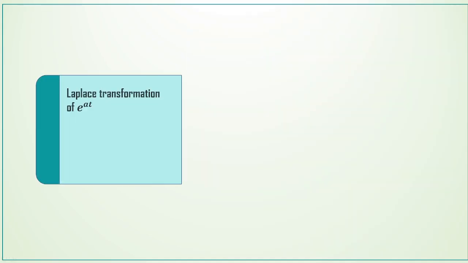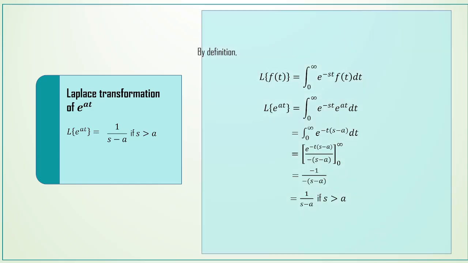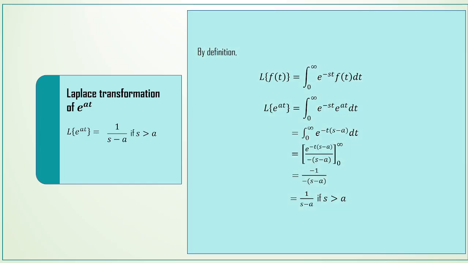Similarly, we can find the Laplace transformation of e power at. So L of f of t is equal to, by the definition, integral 0 to infinity e power minus st into f of t dt. Replace f of t with e power at here. Then L of e power at is equal to integral 0 to infinity e power minus st, f of t is e power at, dt.